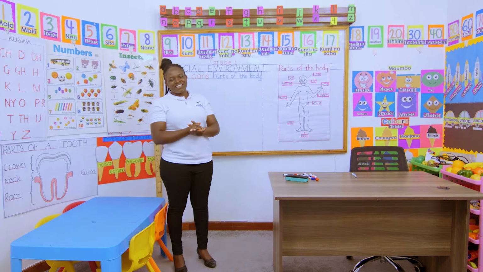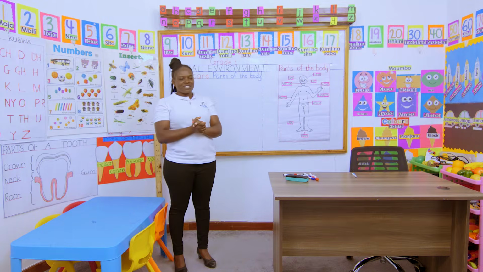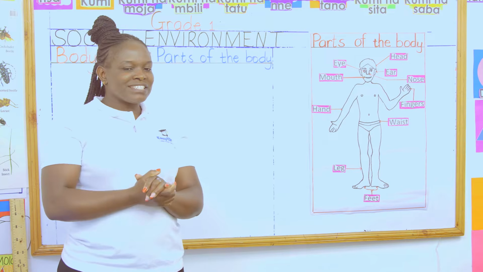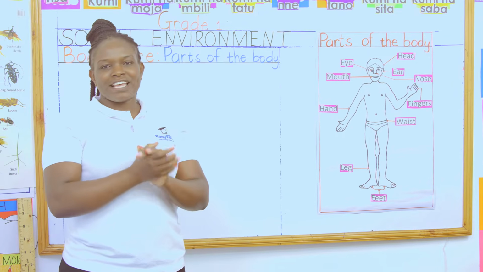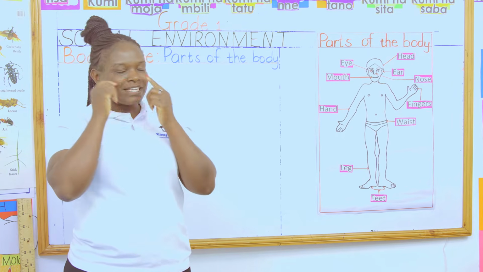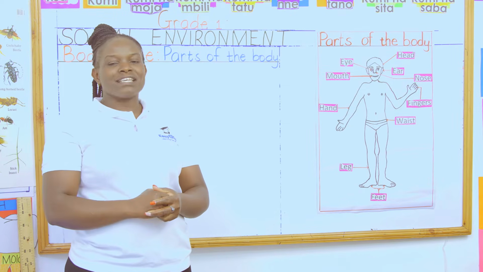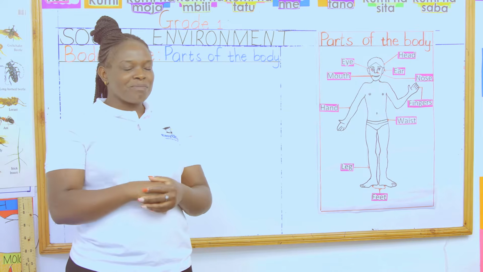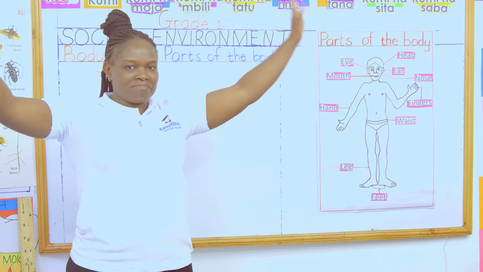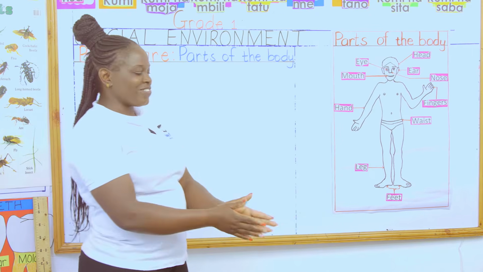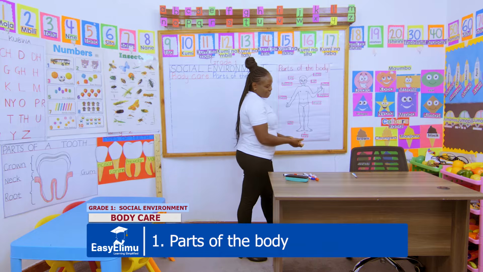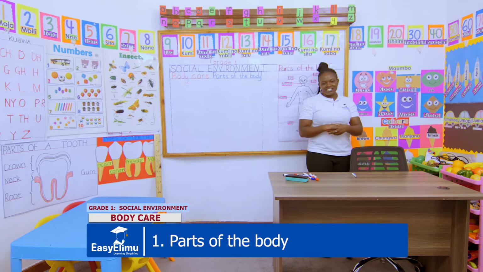Simon Peter says, touch your head. Simon Peter says, touch your ear. Simon Peter says, touch your head, nose, and ear. Head, nose, and ear. Simon Peter says, touch your mouth. Simon Peter says, wave your hand. Simon Peter says, lift up your hands. Wow, it was so nice and very beautiful. I like the way you're very attentive.